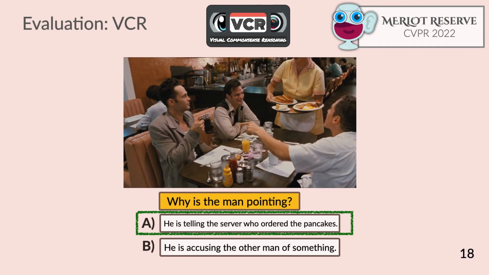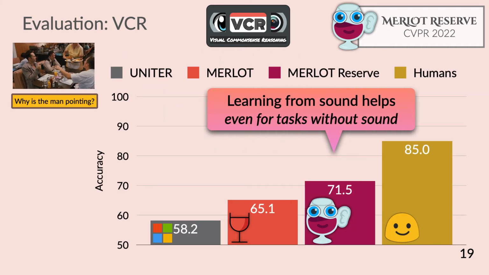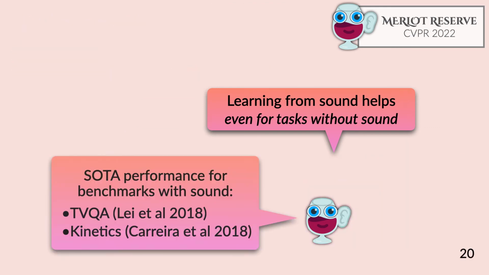Now, to evaluate MERLOT Reserve, we'll first use the VCR benchmark. It consists of images like this one, as well as challenging questions, like why is the man pointing? On VCR, MERLOT Reserve gets 71.5%, even better than MERLOT, as well as past supervised models, thereby suggesting that multimodal reentry leads to stronger vision and language representations, even for a task without sound. MERLOT Reserve does even better, though, for benchmarks with sound. It gets state-of-the-art performance on TVQA and kinetics.